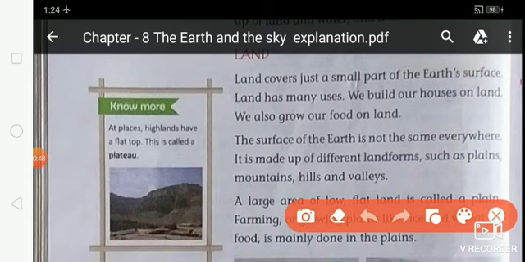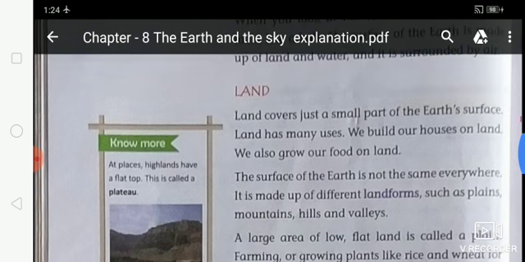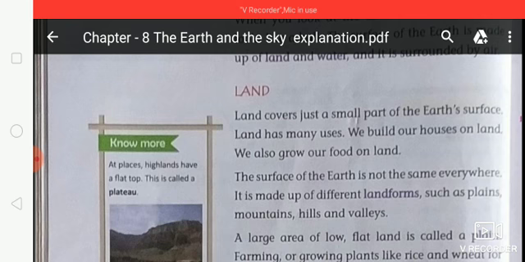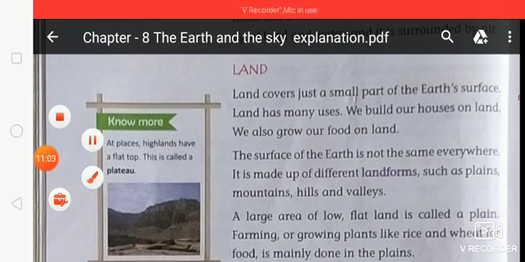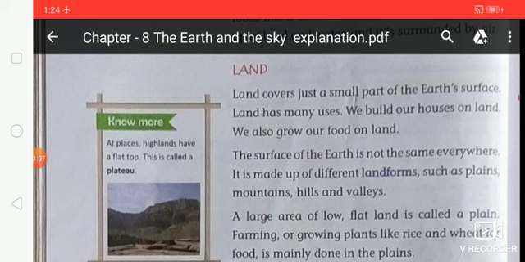So students, what is land? Land covers just a small part of the earth, on which we live, and there are so many uses of land, because we live on land. We can't live on water. Can you live in water? No, we are not fish.